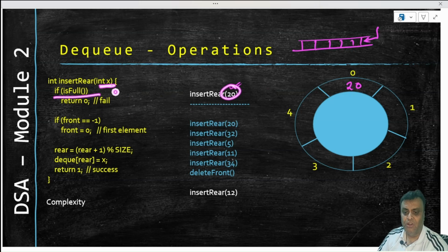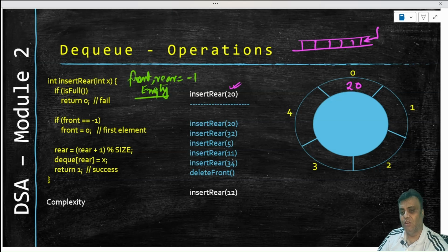The queue is full, no. So it goes on to here. Front is -1, front equal to 0. If you remember from our earlier algorithms, front and rear are always set to -1 for an empty queue. And if front is -1 and it is empty, we have to put front equal to 0 in order to move front. And why is that so? That also I explained in the last lecture.